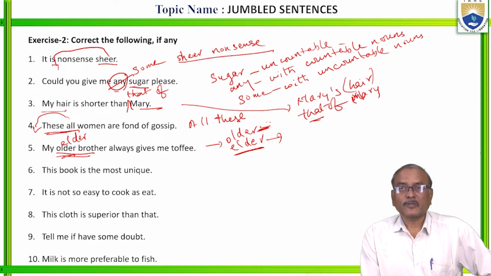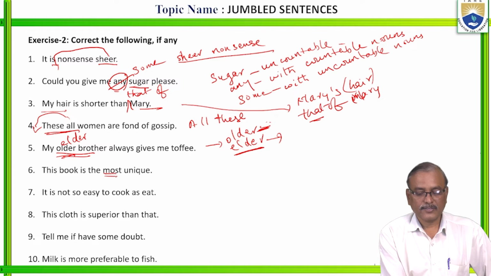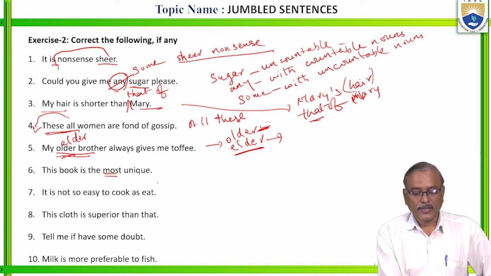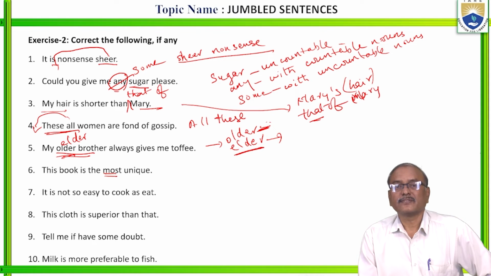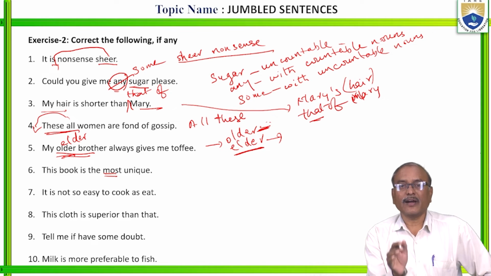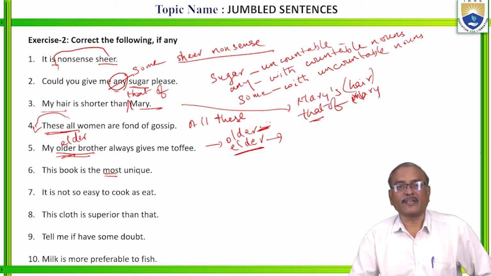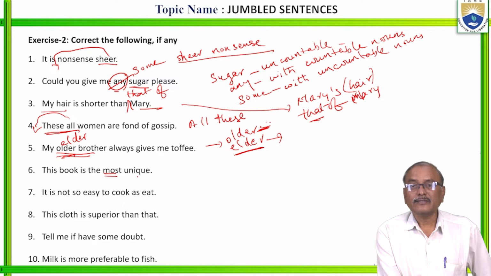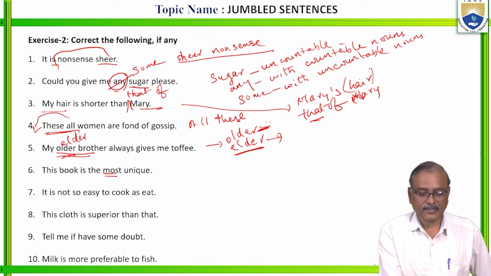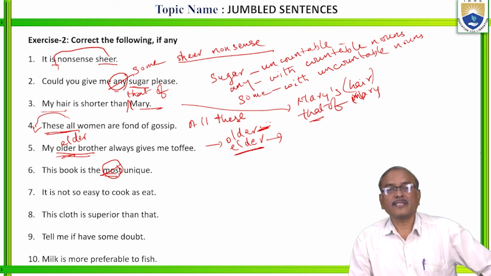Next. This book is the most unique. You see here. What is that? Unique means only one of its kind. When there is only one of its kind, there is no question of comparison with anyone, because it is only one. Unique means only one of its kind. Okay? So there is no need of using more or most here. Is it clear?